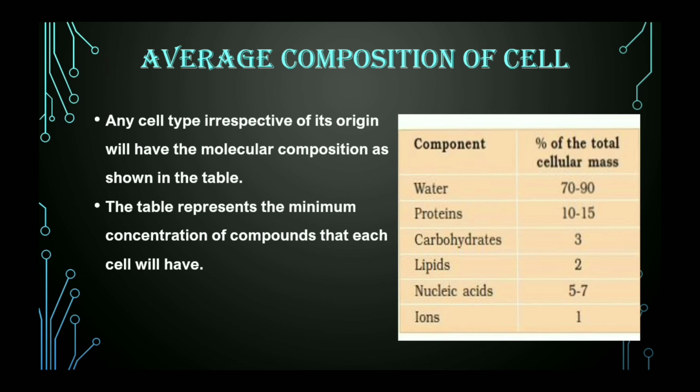That doesn't mean that each and every cell will require only this much concentration. There could be some cell which requires 20% of proteins, 10% of carbohydrates, 12% of lipids and so on. It could increase in a drastic range or a little bit, but yes, this is the least criteria.